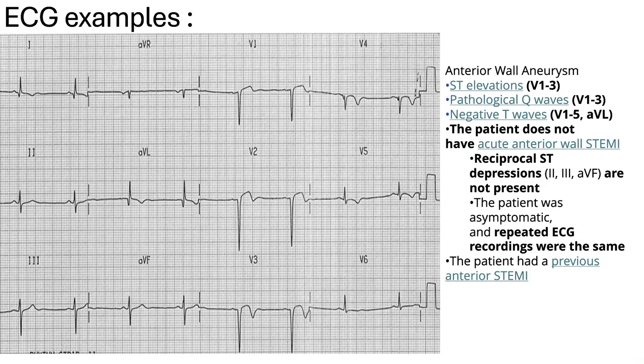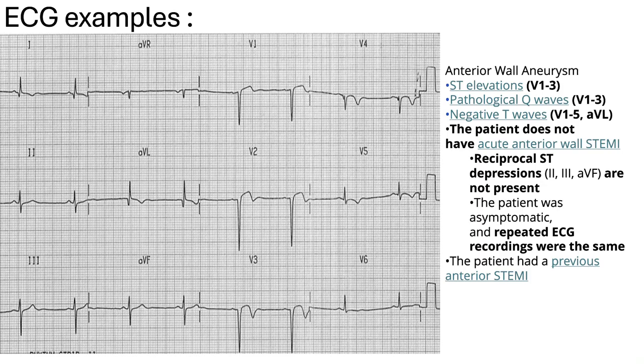So this patient mainly has an anterior wall aneurysm. Why? Because we have well-formed Q waves. If you can see in V1, V2, V3, this ST elevation is accompanied by a well-formed Q wave. And on the inferior leads, lead 2, lead 3, and lead AVF, there should be reciprocal ST depressions if it's an acute STEMI, but it's not present.